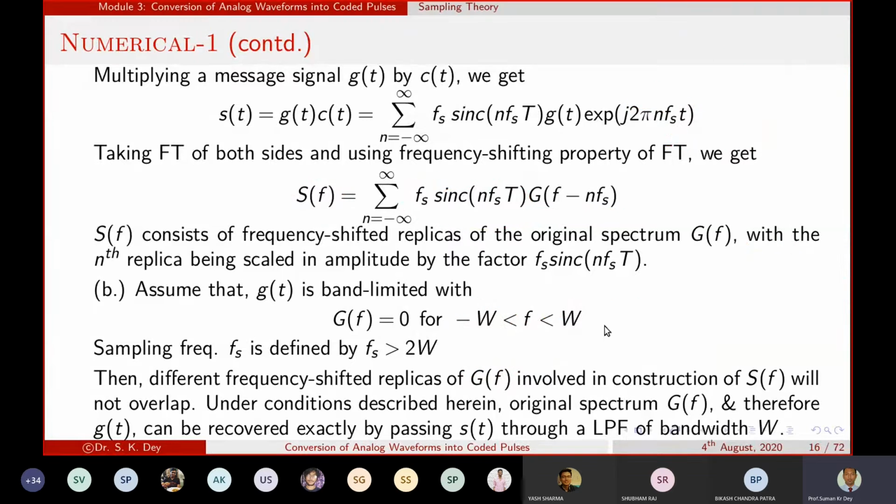Do you have any doubt? No. The notation I have written over here is wrong. This should be the mod of f is greater than W.